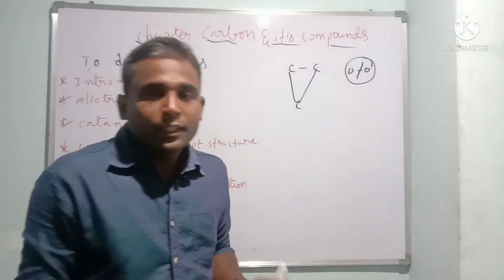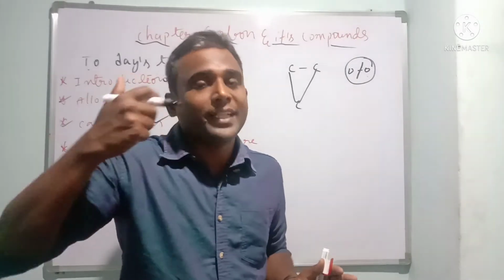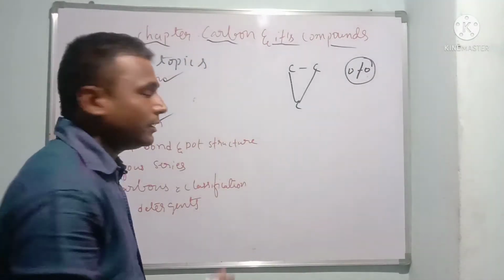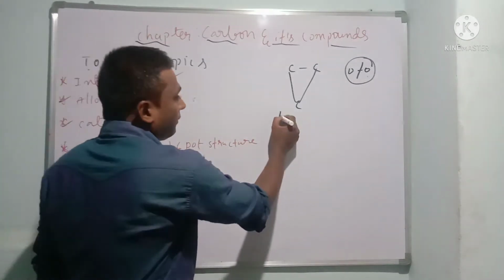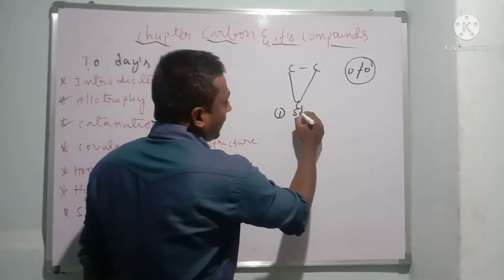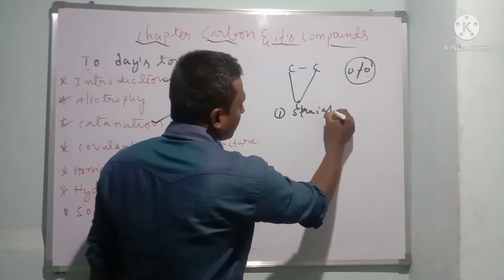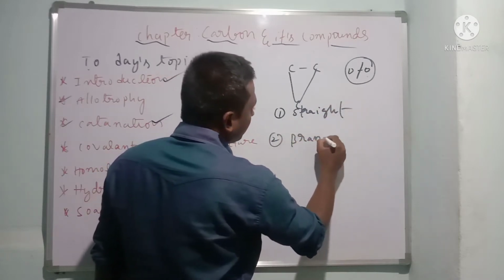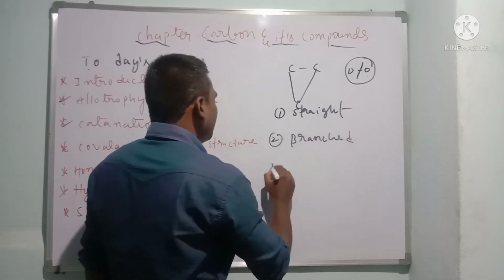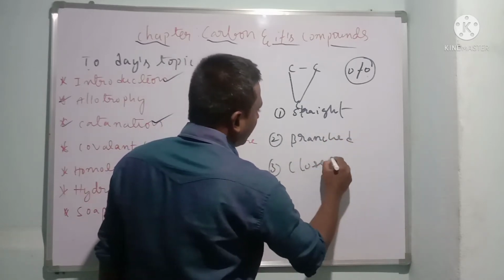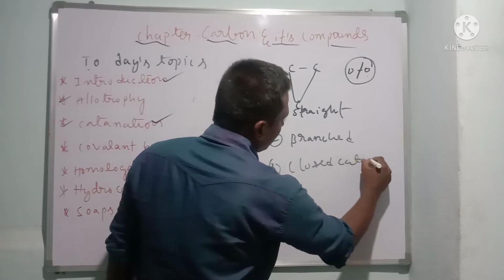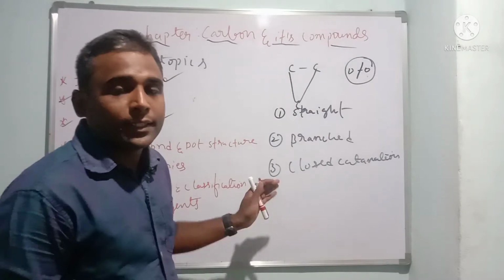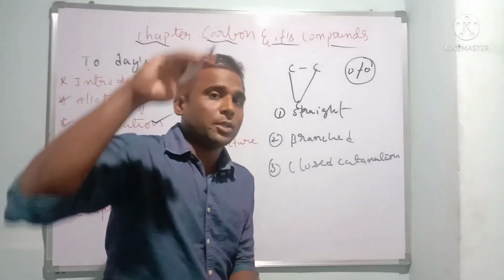This property can be explained through the types of catenation. How many types of catenation could we find here? Children, there are 3 types. The first one is straight catenation. The second one is branched catenation. The third one is closed catenation. Here we have classified catenation based on the arrangement of carbon atoms.